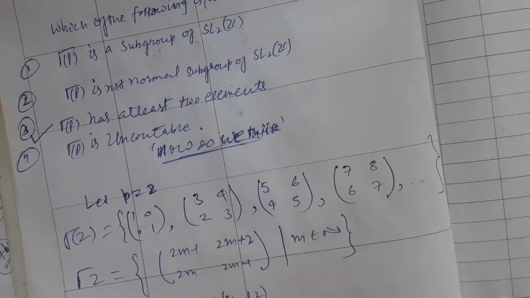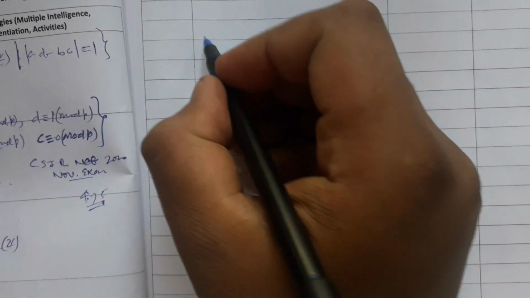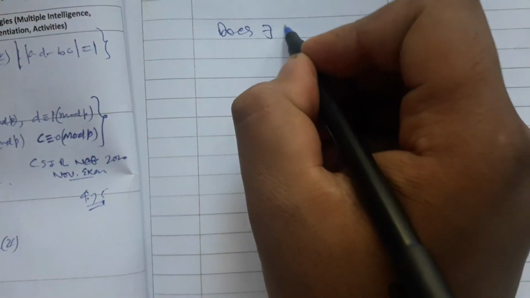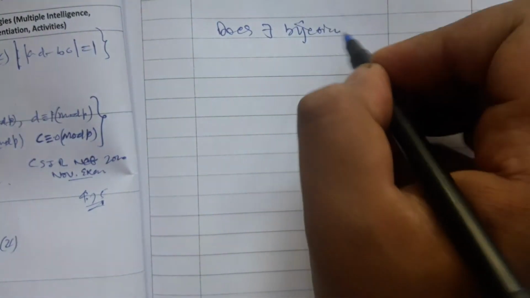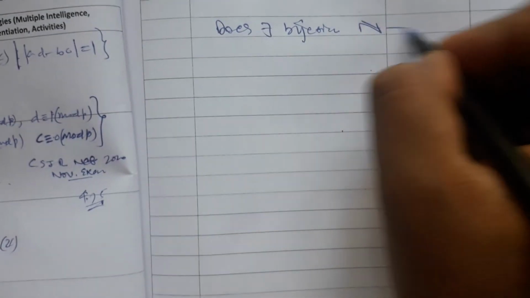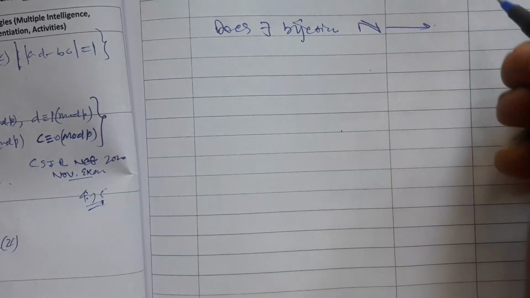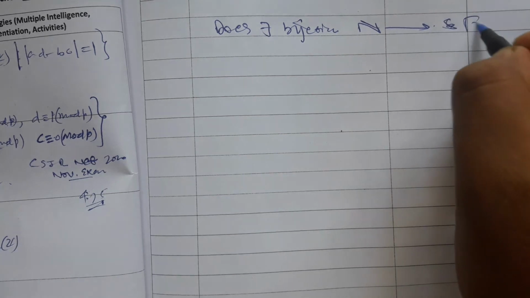Now option 4 says that gamma p is uncountable. My claim is that gamma p is countable. How do I prove it? Does there exist a bijection between the set of natural numbers and my gamma 2?